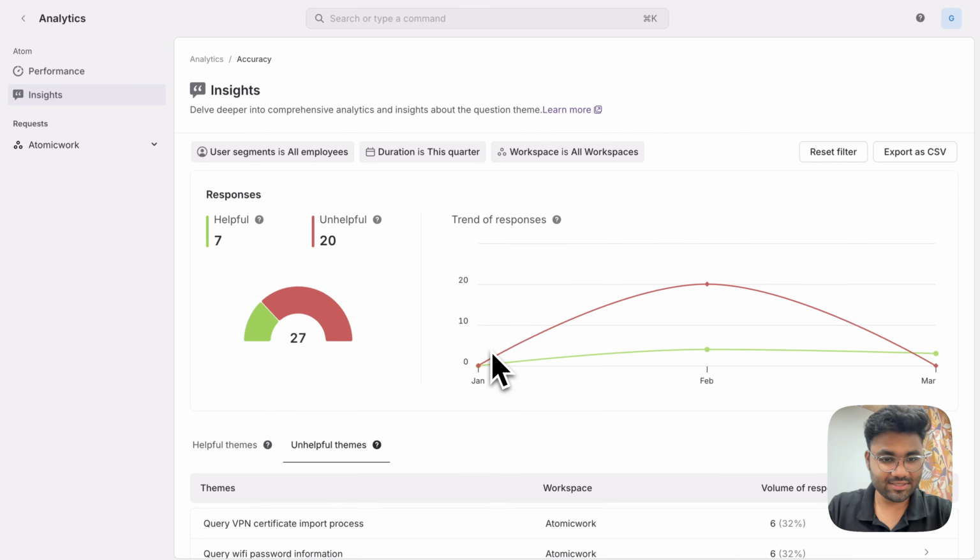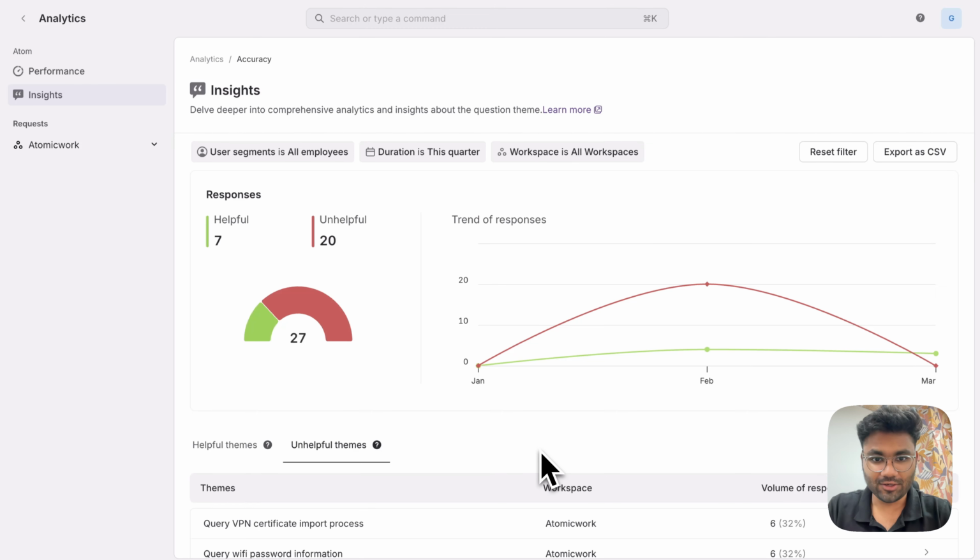Last year, we launched the Insights Report, and it helped organizations understand how Atom is engaging with the employees. It also helped figure out what the content gaps or automation opportunities are within that organization. But there was still a lot of manual work behind the scenes to then loop that back into Atom.